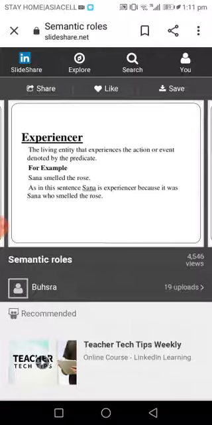So, for example, we have Suzanne smelled the rose. We know that Suzanne is the experiencer. Why is that? Because who smelled the rose? Who plays the role in the sentence? So, according to what I've already explained, the experiencer may be the subject followed by a copula verb.